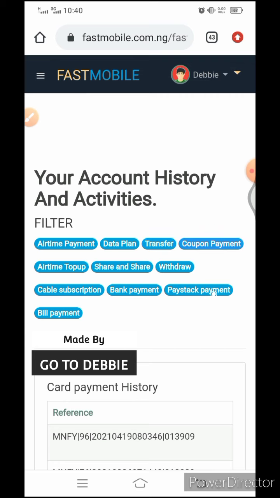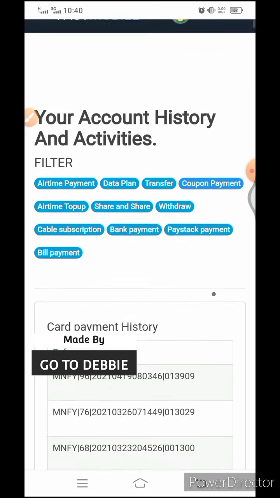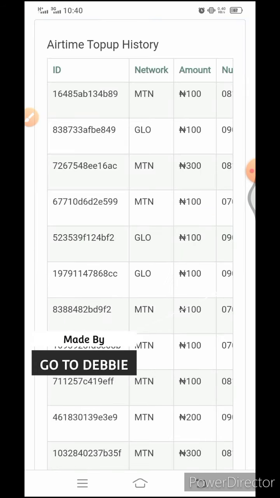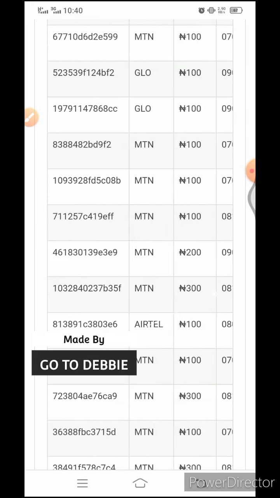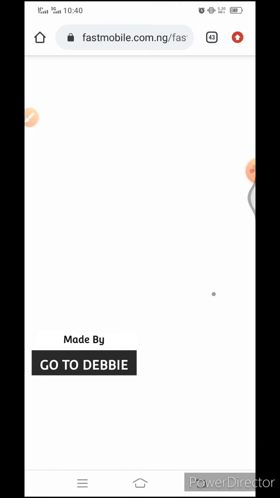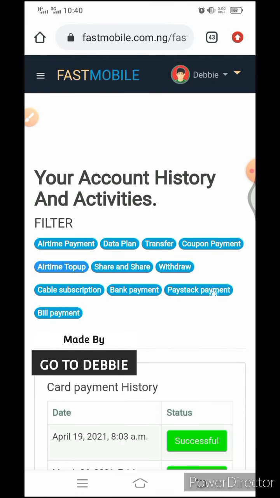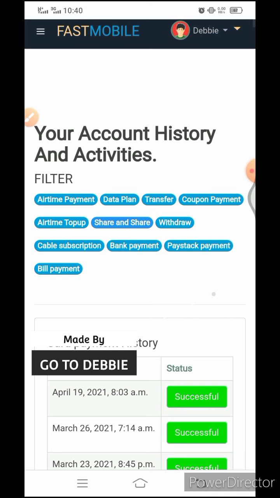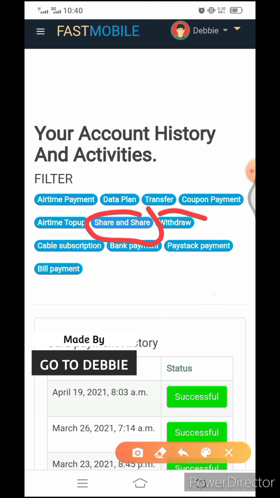All right. Then coupon payment. I talked about this too, that you can actually fund your account with a coupon. But I've never done that. Then airtime top up is the airtime that you bought, so they'll put everything here just like the data info. All right. Share and share, maybe you shared with someone who uses the network. Actually, this share and share, they used to do it before, but they stopped. All right, they stopped. Same thing with withdraw.